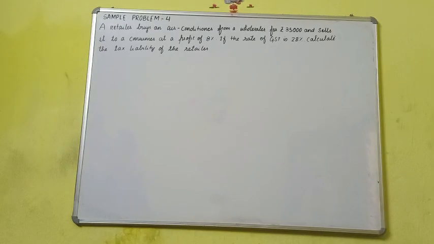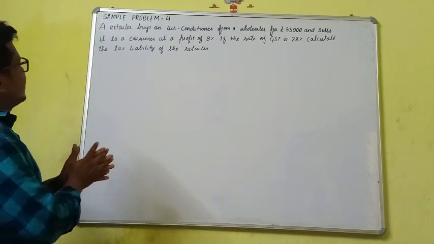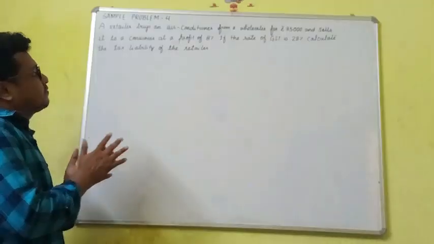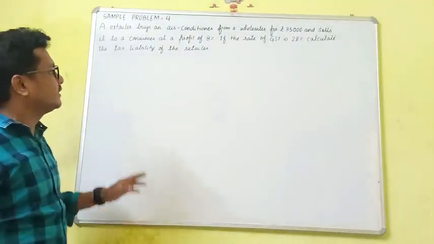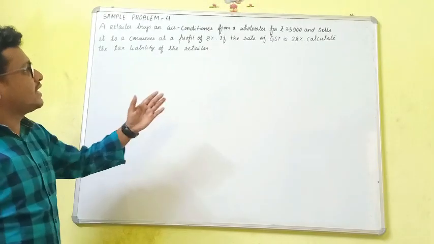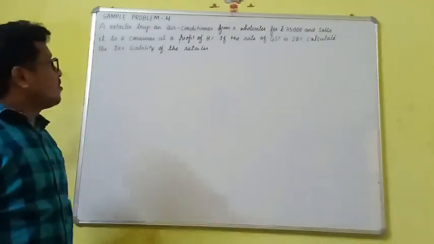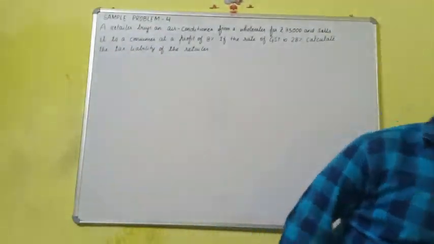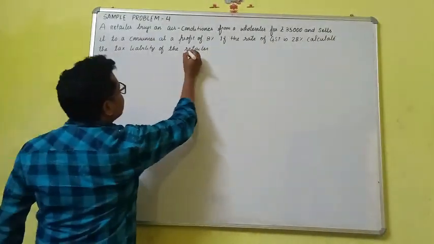So my dear friends, let's start another sample problem. Problem number 4. Here a retailer buys an air conditioner from a wholesaler for rupees 35,000 and sells it to a consumer at a profit of 8%. If the rate of GST is 28%, calculate the tax liability of the retailer. Means you have to calculate how much GST will be paid by only the retailer.